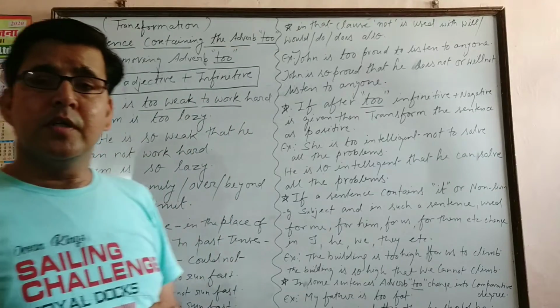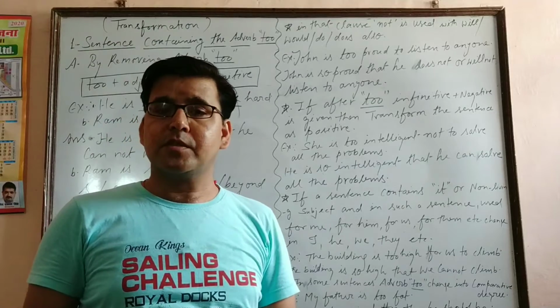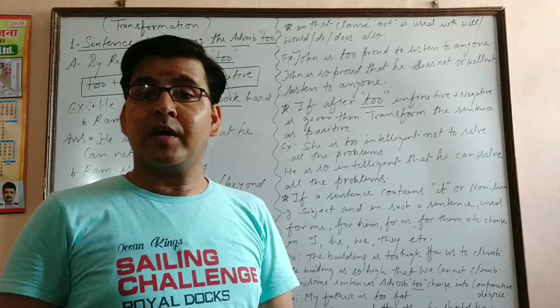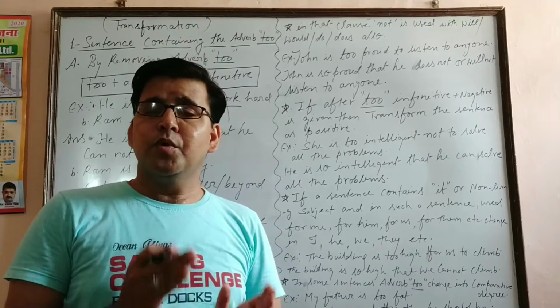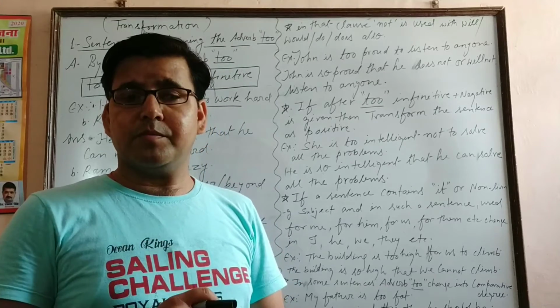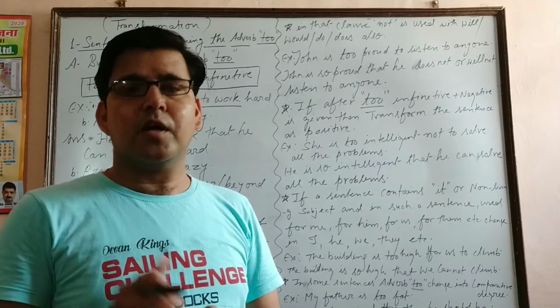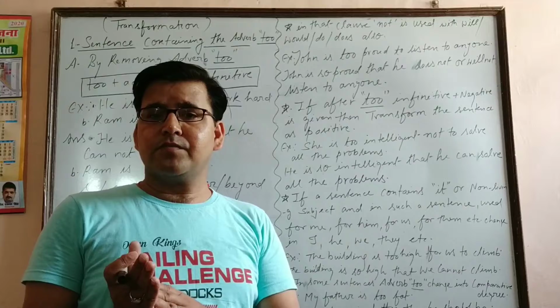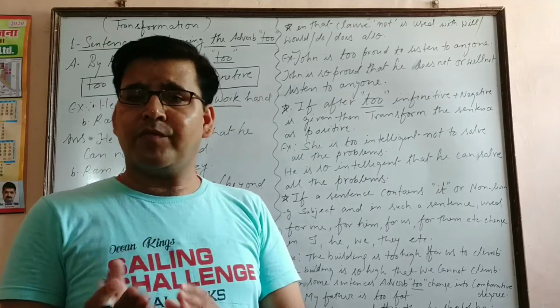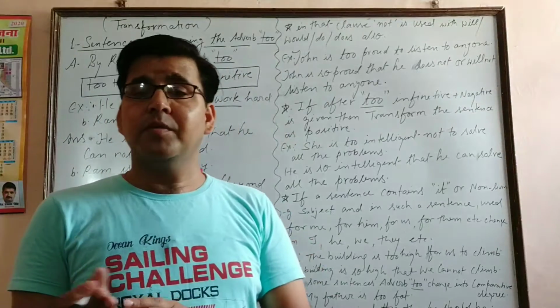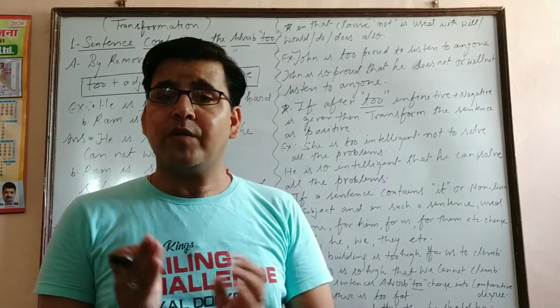Infinitive means what? To plus first form of the verb is called infinitive. We can say this is a universal truth of English language, that after to we need to use the first form of the verb. But in case of passive voice, we need to use to be plus third form. So to plus first form is an active voice form of infinitive, we can say simple form of infinitive, and to be plus third form is called passive voice form of infinitive.